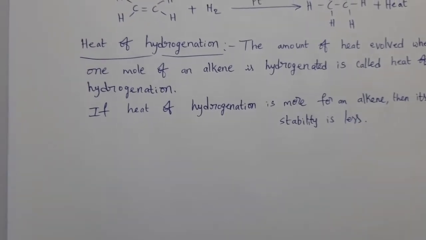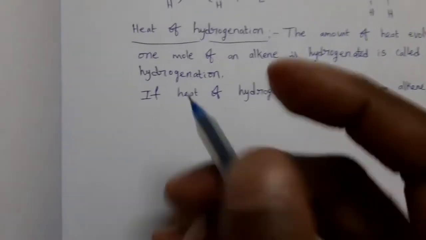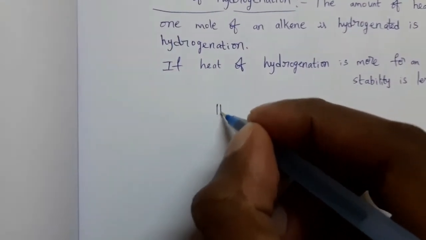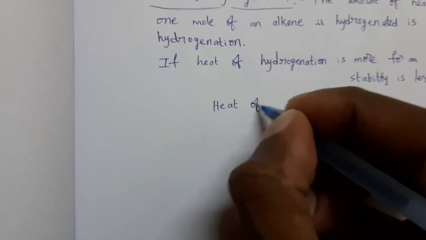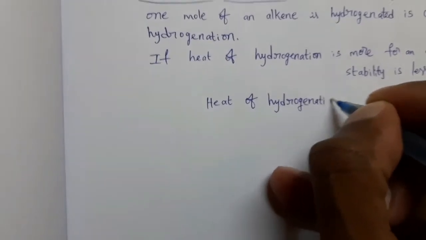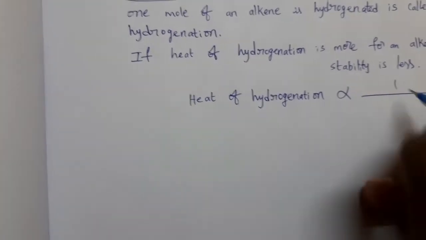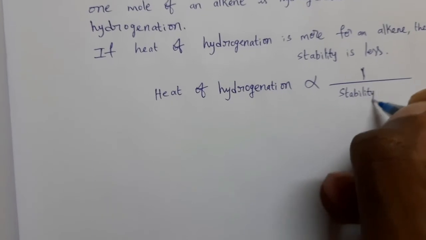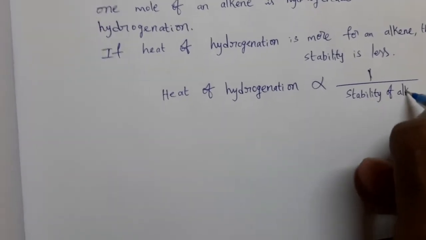So these two are inversely related. We can write in a simple manner: heat of hydrogenation is inversely proportional to stability of alkene.